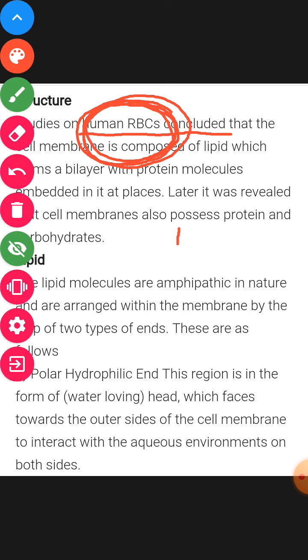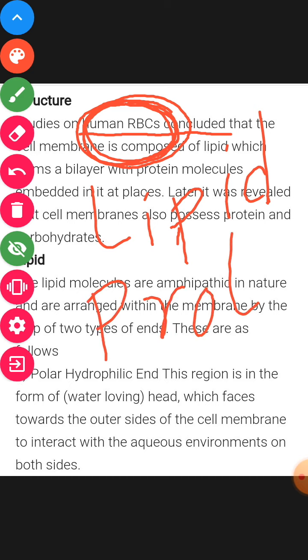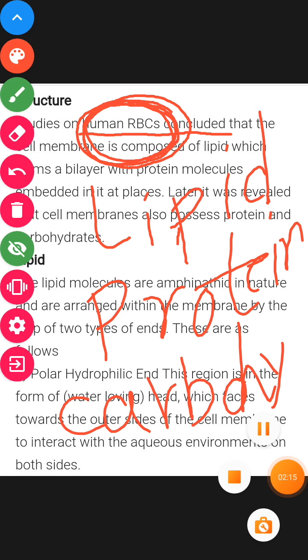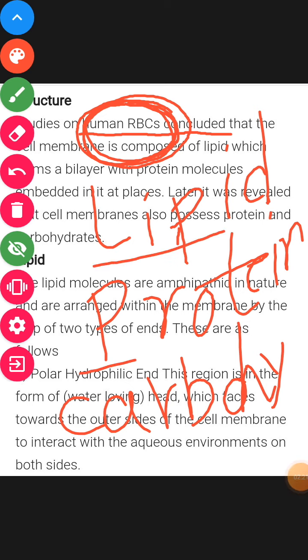Now the next thing to study is that there are three components of any plasma membrane: first lipid, second protein, and third carbohydrate.